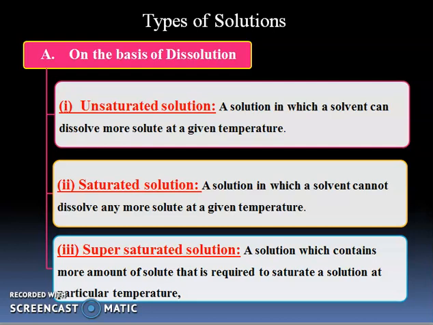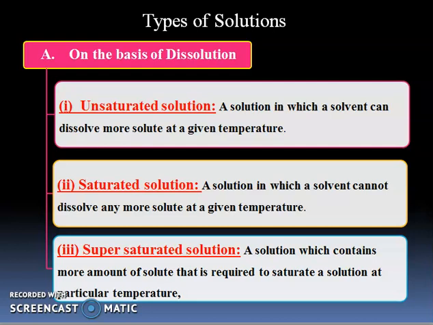Before reaching that limit, when you add sugar to that solution and it can dissolve it, we call this solution an unsaturated solution.